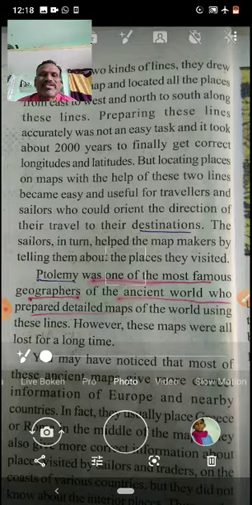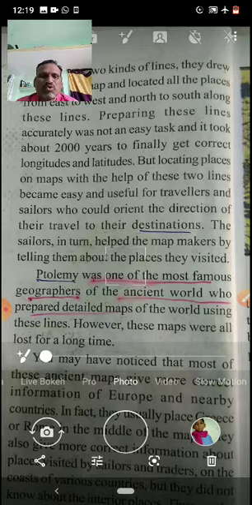What type of things, whether countries or hills or mountains, whatever information sailors saw while traveling on the oceans, they gave that information to the map makers. With that, map makers again and again collected information a number of times from different sailors and travelers. Finally they made perfect and beautiful maps, and today it is more useful to the sailors.